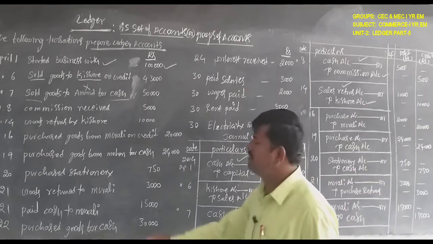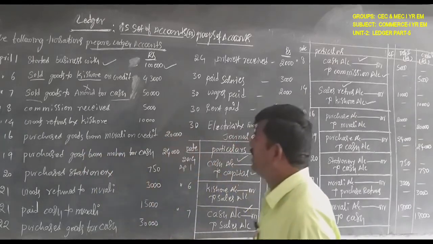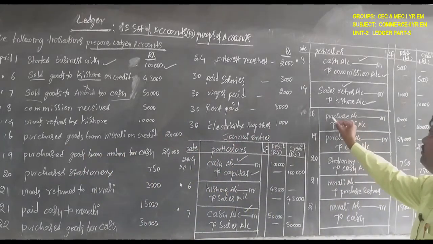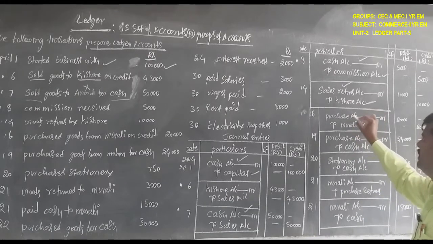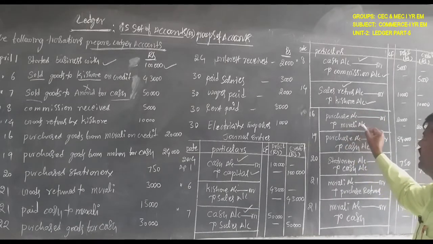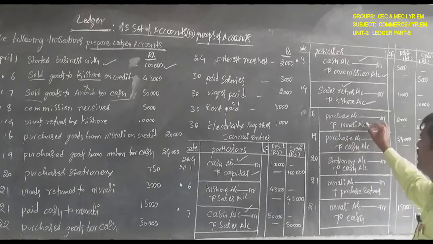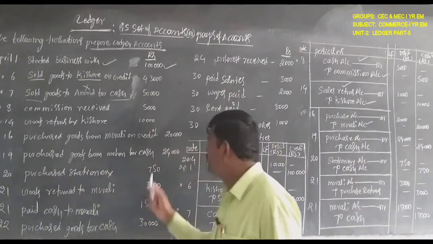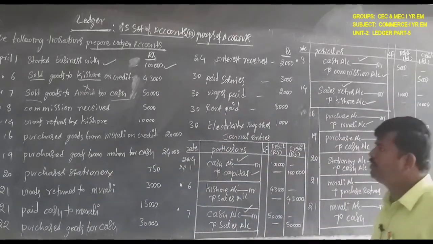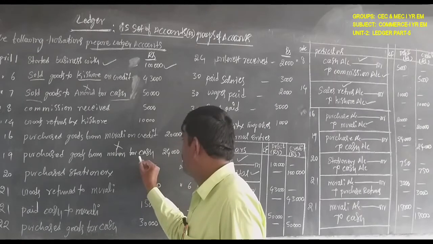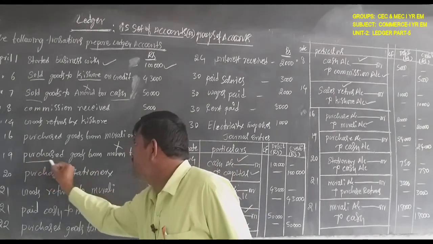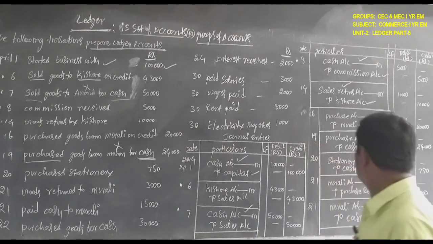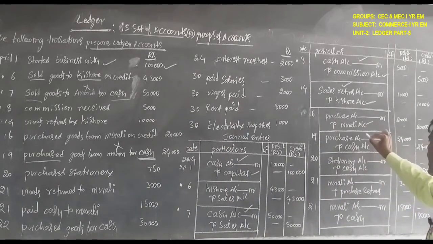Next, 16th, purchased goods from Murali on credit. Purchases as per the nominal account, debited. Murali is the giver, so Murali account will be credited as per the personal account. Next, 19th transaction, purchased goods from Mohan for cash. No need for Mohan account. In this transaction, we only consider purchases and cash. So, purchase account debit to cash account. This is the 19th transaction.